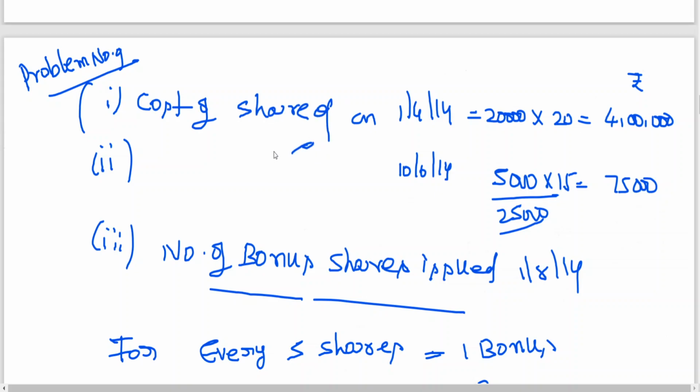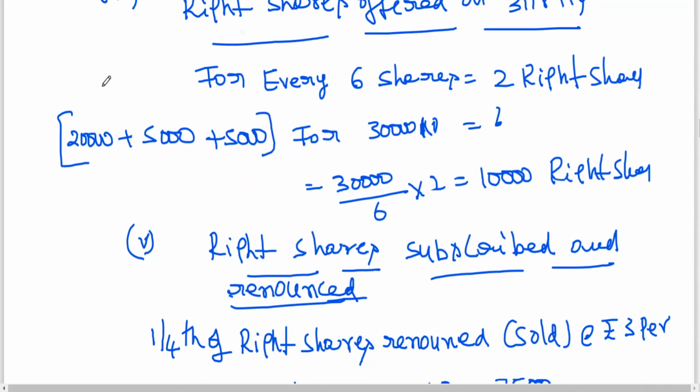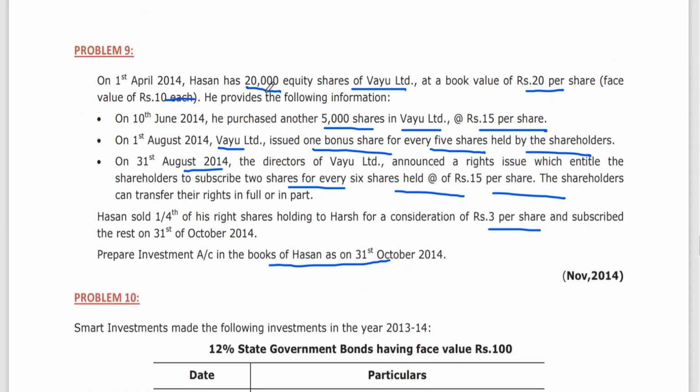The cost of Hassan's holding is already given; maybe at the time of reading I slipped that. I'll explain it and come back to this.